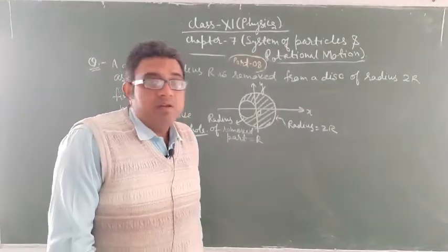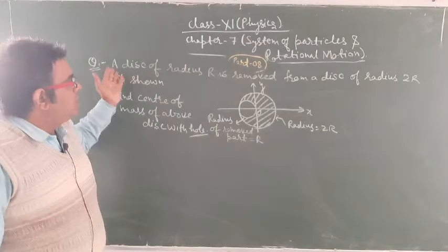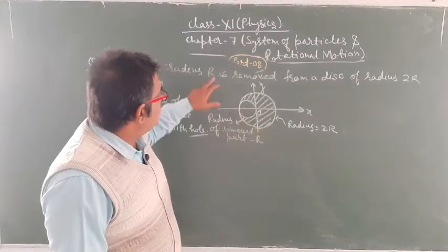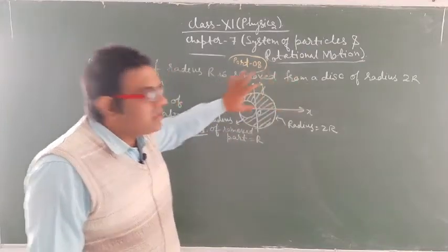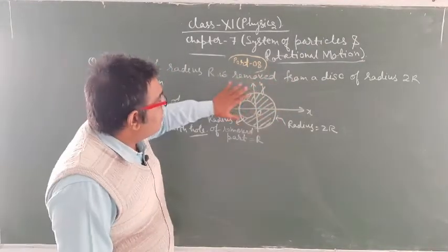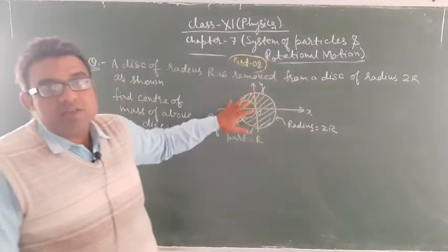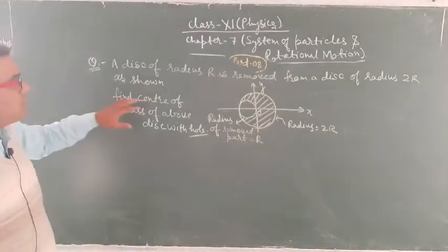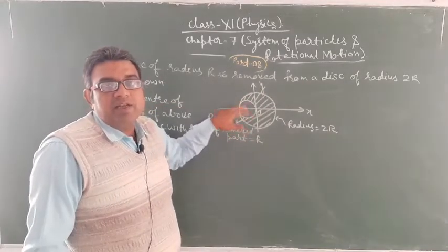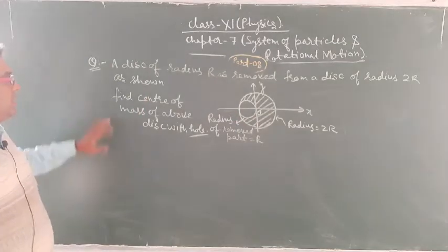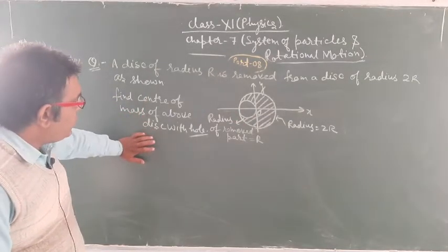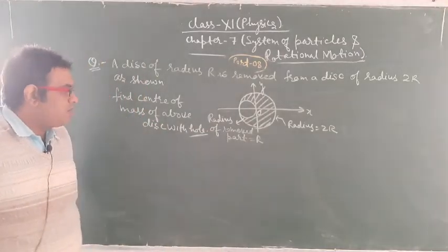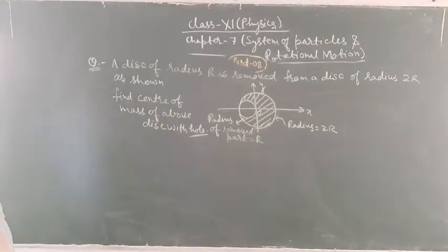Yes students, look at the question here. Here is another question: a disk of radius R is removed from a disk of radius 2R. This is the whole disk of radius 2R, and from this whole disk of radius 2R, a disk of radius R is removed. Find the center of mass of the above disk with hole.